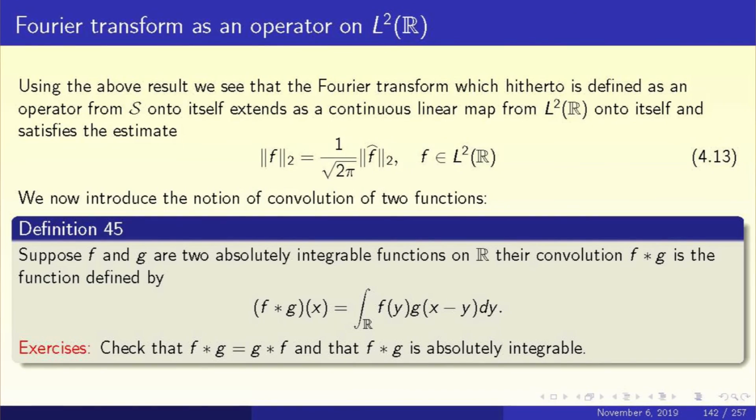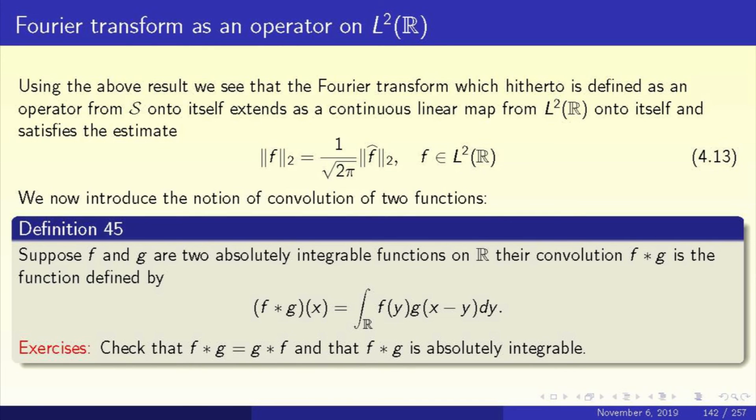So now, equipped with this, we see that the Fourier transform extends as a continuous linear map from L2 of R onto itself, and it satisfies an estimate: the L2 norm of f is equal to 1 upon root 2 pi times the L2 norm of f hat. Equation 4.13 holds. So we have achieved the goal of extending the Fourier transform as an operator from L2 to L2.